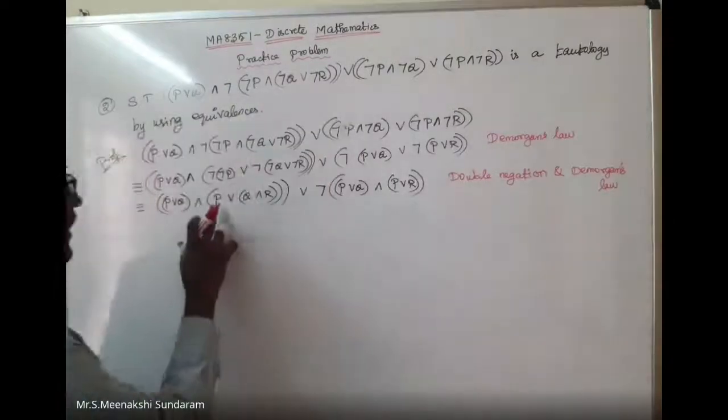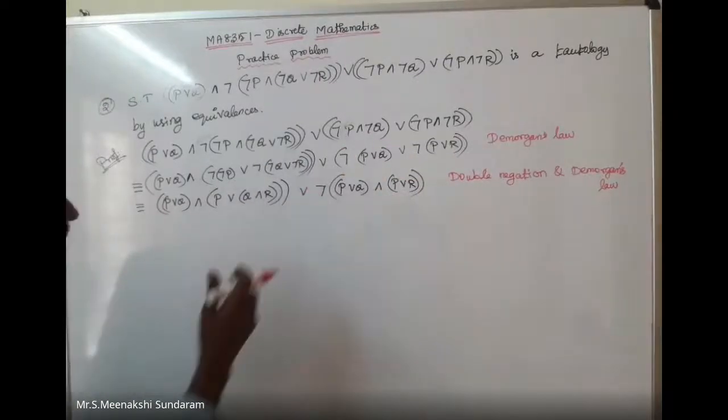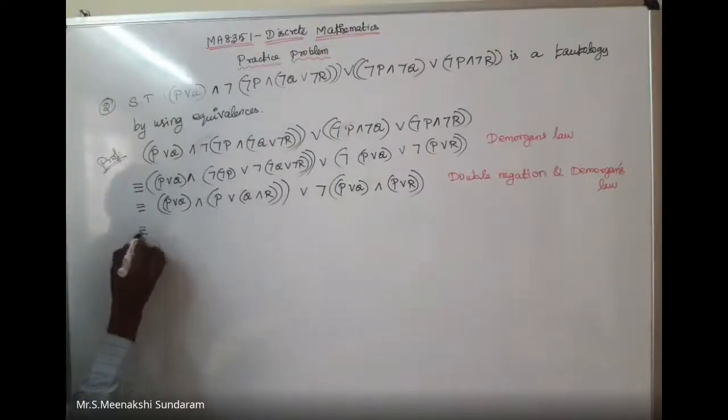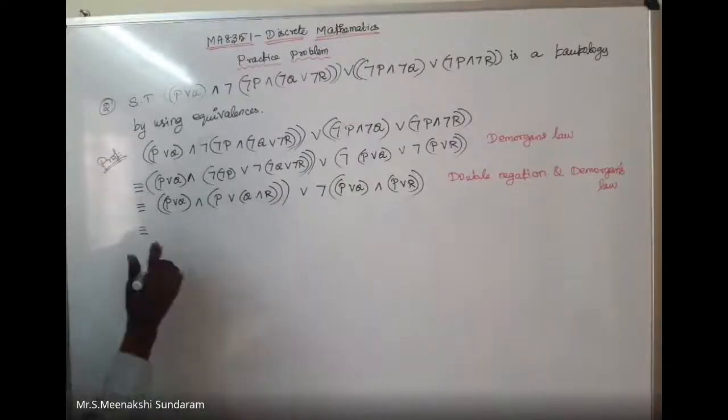Here I can apply double negation. Here also I can apply double negation. Here I can apply De Morgan's law. Which is equivalent to, then how can we write the next step? Distributive laws. Here I can apply the distributive law.